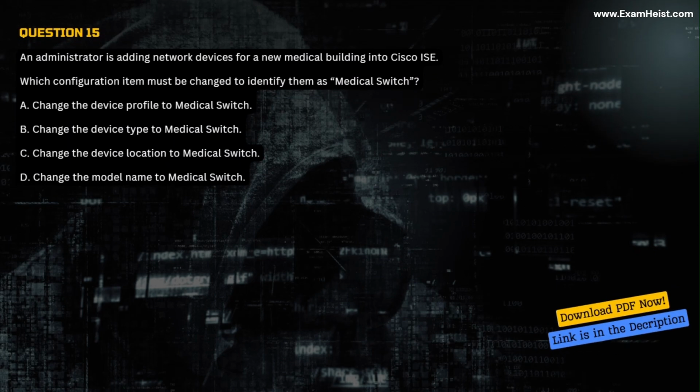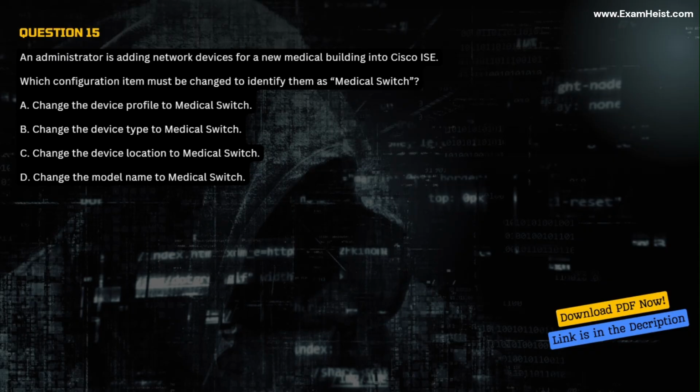Question 15. An administrator is adding network devices for a new medical building into Cisco ISE. Which configuration item must be changed to identify them as medical switch? A. Change the device profile to medical switch. B. Change the device type to medical switch.